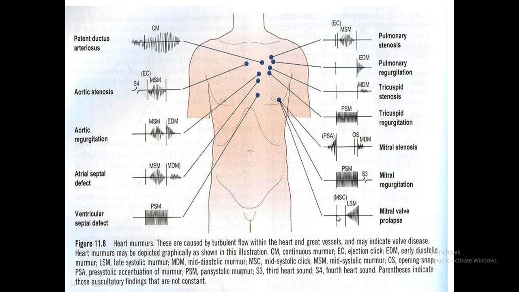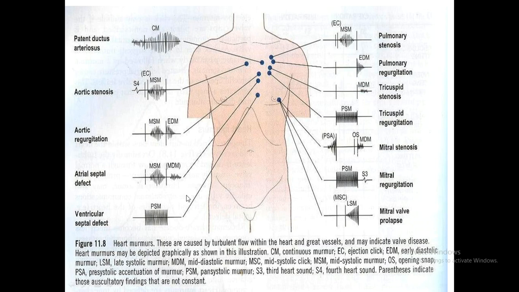Now mitral valve prolapse. Here you see the first heart sound, second heart sound. Now you see the click here. So you are getting three sounds: this sound, and in the systole one more sound, and a murmur. So this is the feature of mitral valve prolapse.